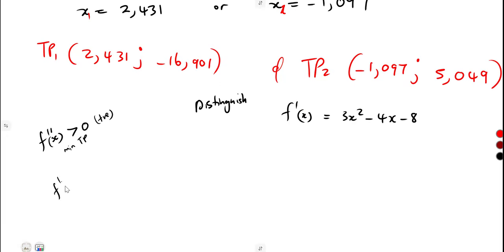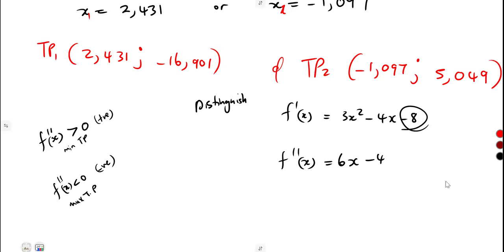But when the second derivative is less than 0, where we are talking about negative values, that one will be your maximum turning point. So just differentiate, guys. Find the second derivative. It is going to be 6x minus 4. This is a constant, it's going to give us a 0. So this is your second derivative.